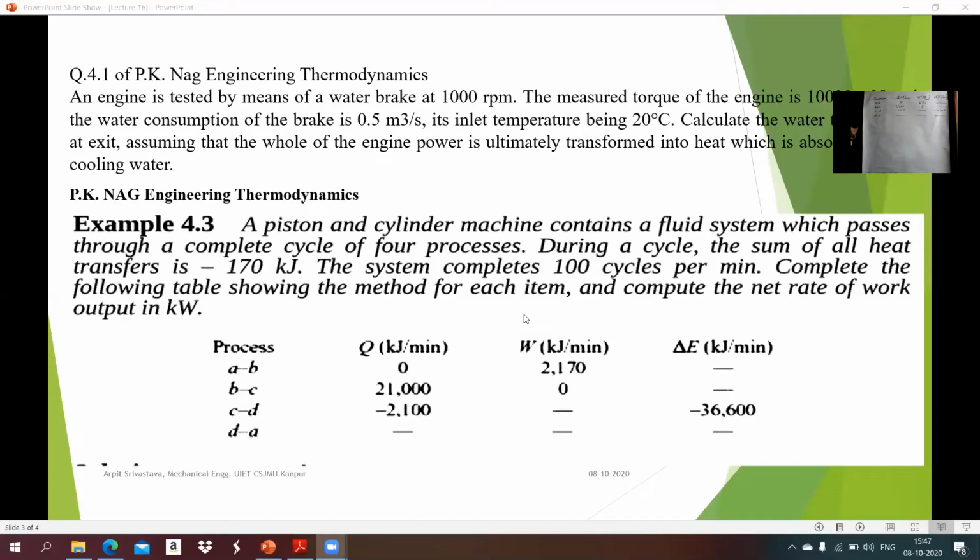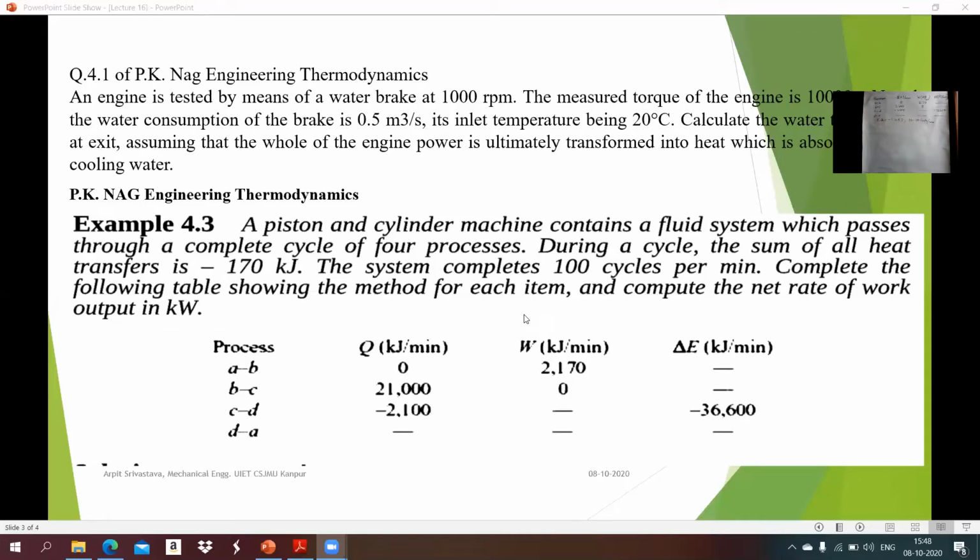And inside the problem, this is given that the sum of all heat transfer is minus 170 kilojoule. That means summation of Q is equal to minus 170 kilojoule. That means QA to B plus QB to C plus QC to D plus QD to A is given as minus 170 kilojoule, and the system completes 100 cycles per minute. That means in 1 minute, this system rotates 100 times.